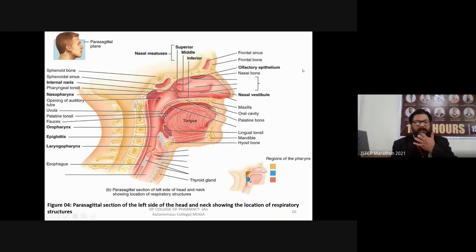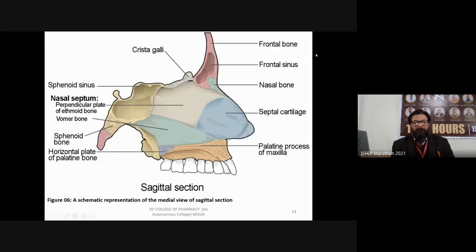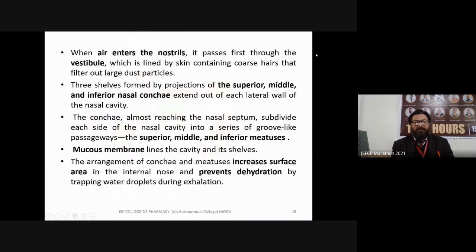This was the parasagittal section, where we studied that there is periorbital fat, ethmoidal cells, and a very important structure that divides the nose into two septal parts or two chambers, that is the vomer. All these structures we studied in the last slide.